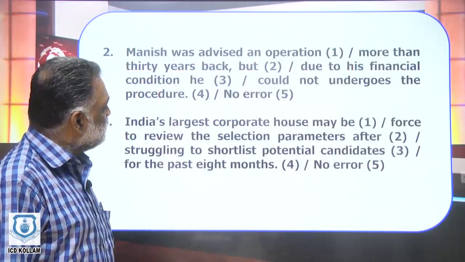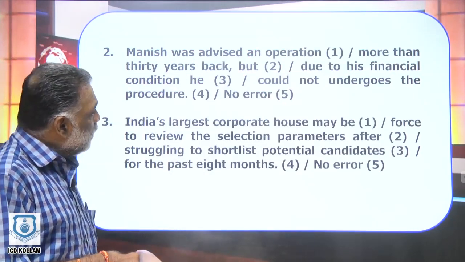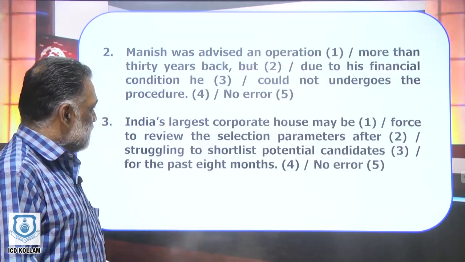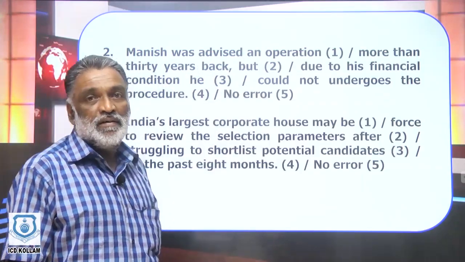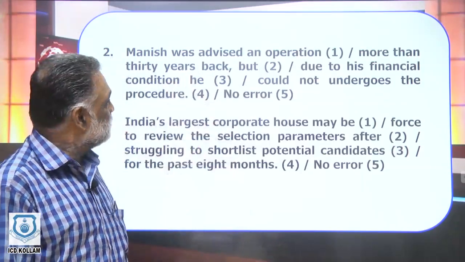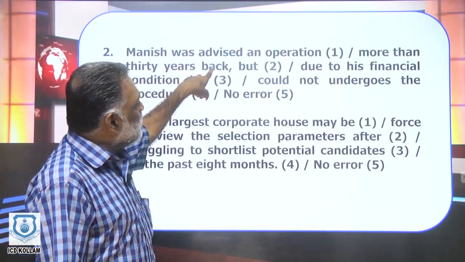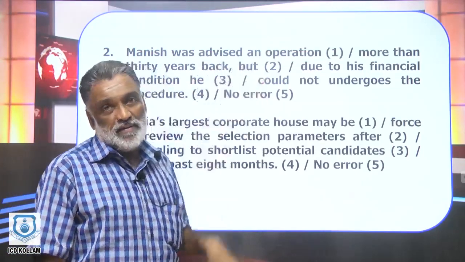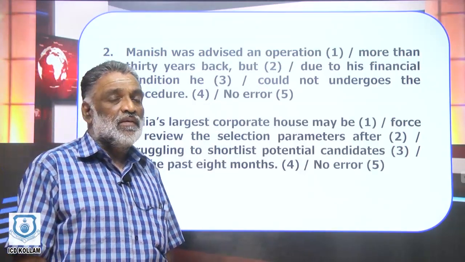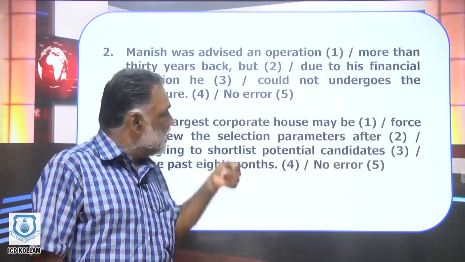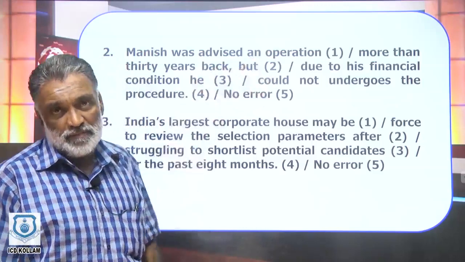Now the second one, Manish was advised an operation. This structure is quite common. I will give another example. Anil was given a question. Quite common. Sanjay was gifted a computer.